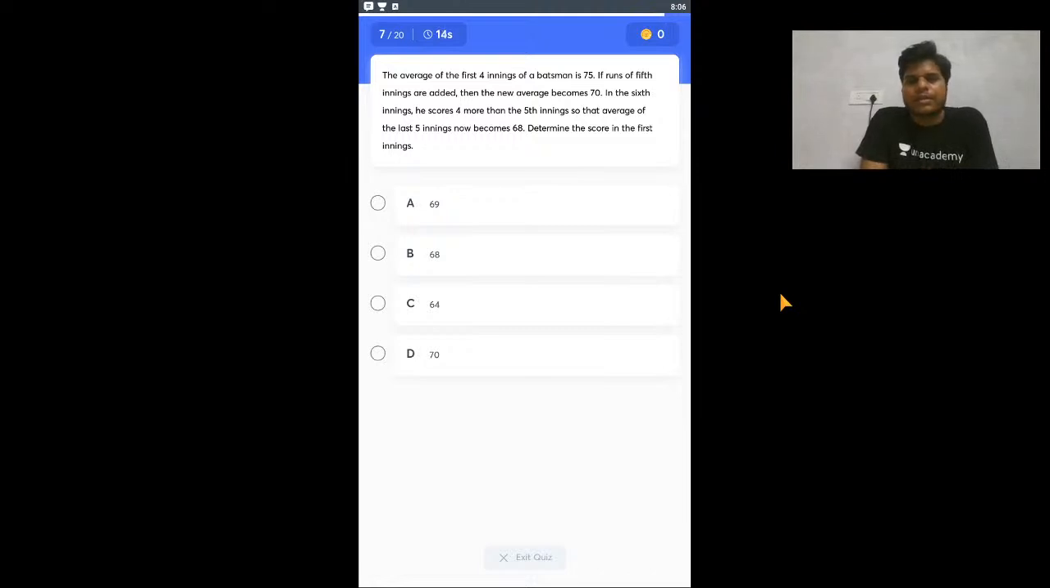So the average of four innings of the batsman is this, the runs in the fifth are this, and if in the sixth inning he has scored more. So yes, definitely you can solve that question with the help of that very easily.